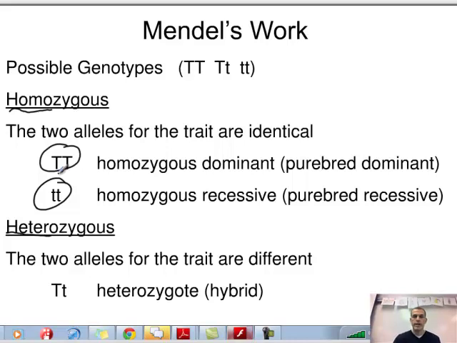Now, your big T's are homozygous dominant, also referred to as purebred dominant, and then you have homozygous recessive, also referred to as purebred recessive. So you should jot these down so you have an example in your notes. Then we look at heterozygous, also referred to as a hybrid, where you have a big T, little t, versus having either all dominant or all recessive.